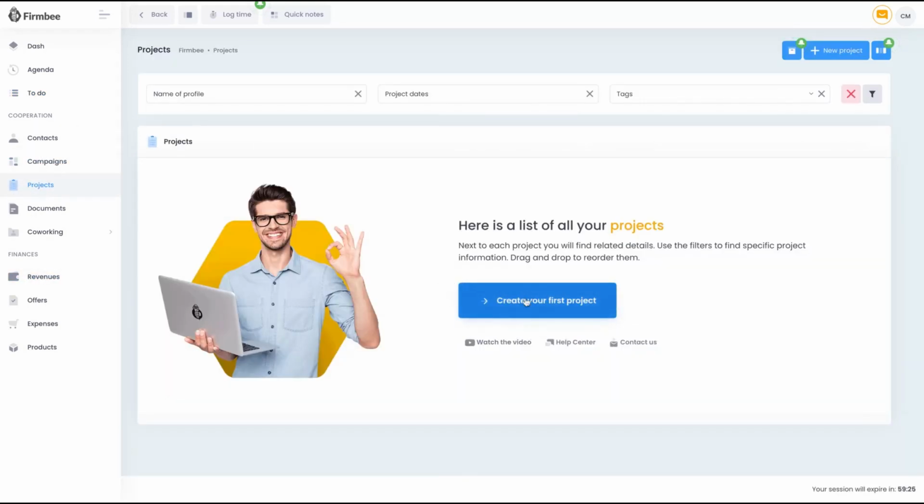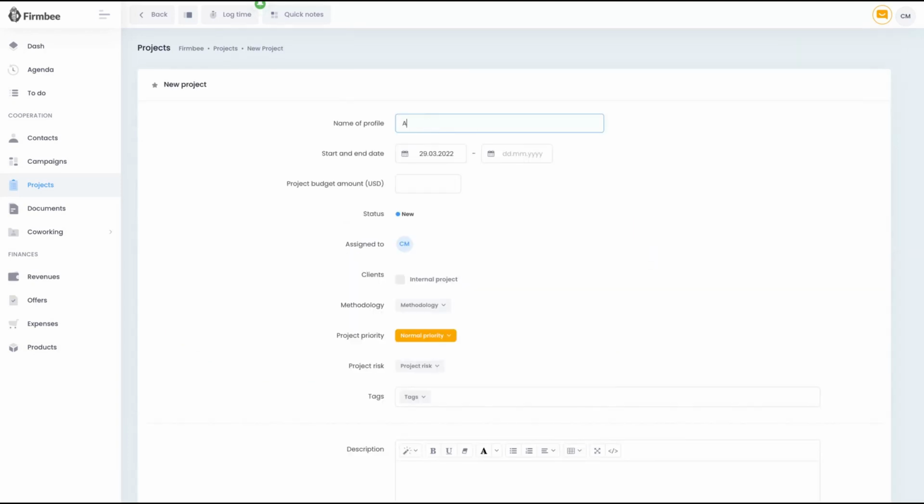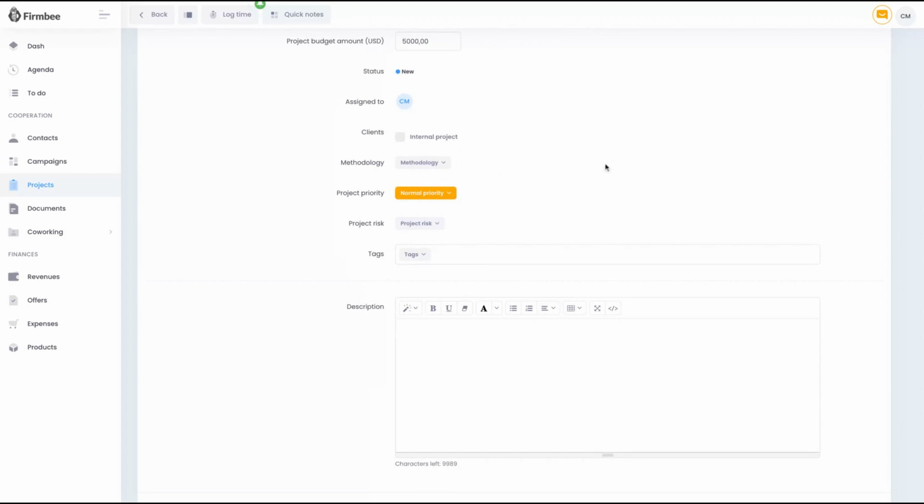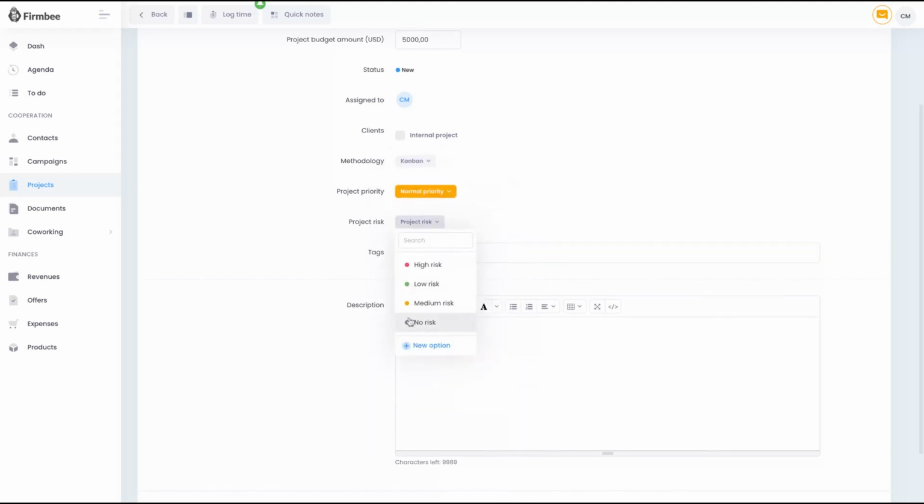Here is where you create the project. So when you're doing the project management feature of Firmbee properly, click here and then you name the project, start date and end date, the budget, status of the project, new, in progress, complete, if it's an internal project or not, the methodology that you will use to manage that project. So that's important for you to see. You can use Agile, Extreme Programming, Kanban, Lean, PMI, Prince, Scrum, Scrumban, Waterfall. Let's select Kanban.